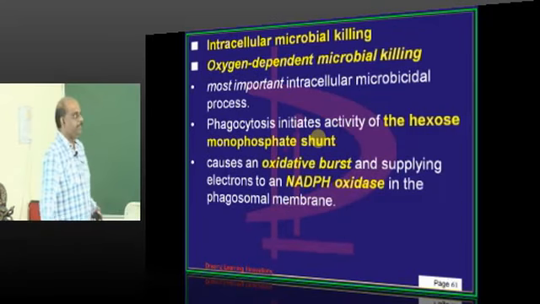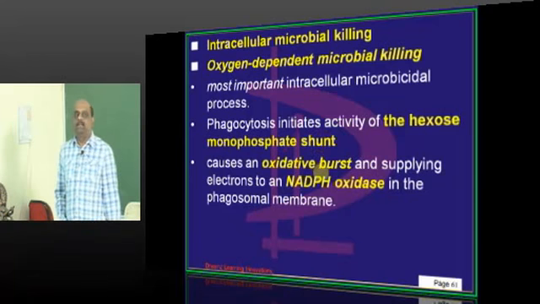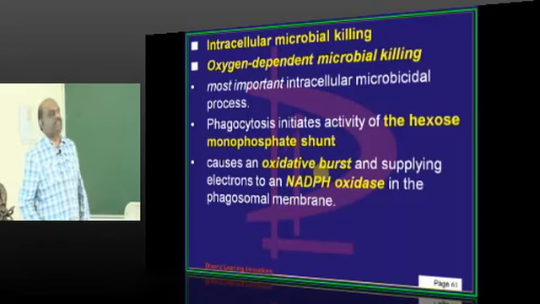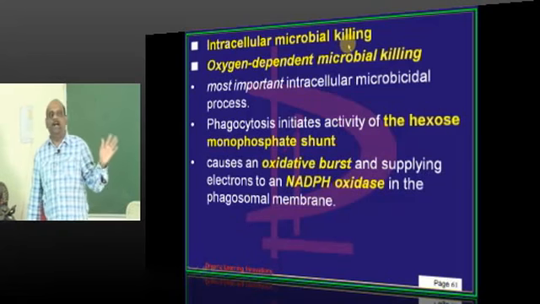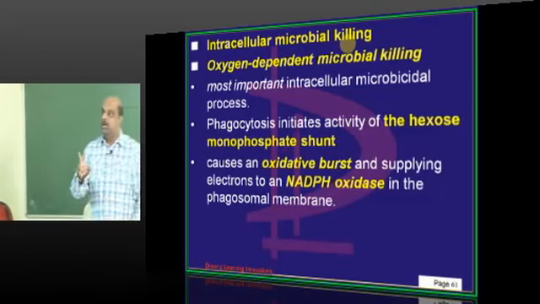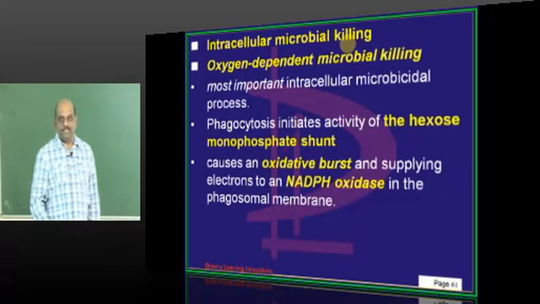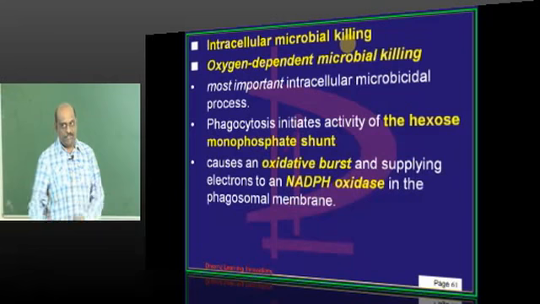Then, doctor, intracellular microbial killing is the next very, very important step that needs to be remembered. This is a very interesting concept we need to understand thoroughly. Two types of killing of the microbes happen by our immune system.